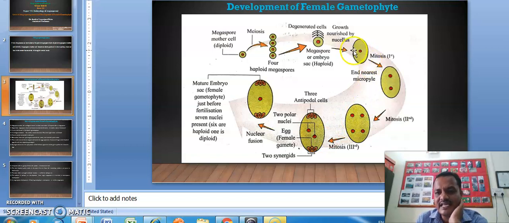So this is the successive mitotic division from single cell to 8-cell structure.